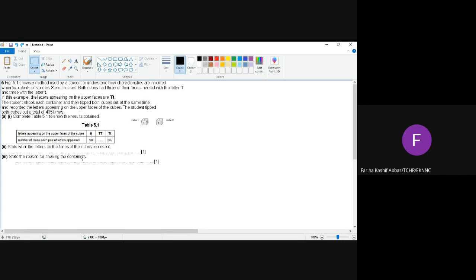Now state the reason for shaking the container. क्यों शेक कर रहे हैं कंटेनर को? Why we are shaking the container? To get random results. बाकी स्टूडेंट्स, rest of the students, yes Sidra, why the student is shaking the container each time? Why the student is shaking the container before tipping it? To get random results. Very good, to get random results. ठीक है। Now next part.